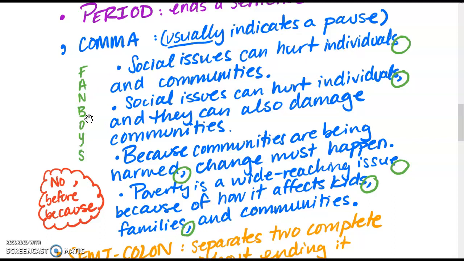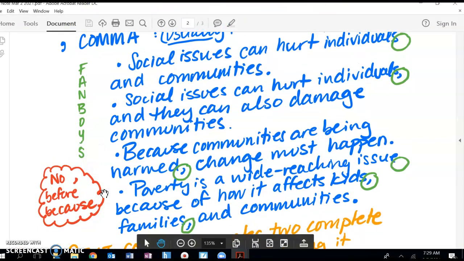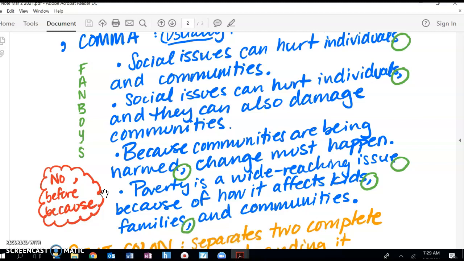All right. There's a video that I've attached to this assignment. If you need a reminder about simple, compound, complex sentences, I did put that video up. The next is a complex sentence with the subordinating conjunction, in this case because, in the front of the sentence. So it says, because communities are being harmed, change must happen.